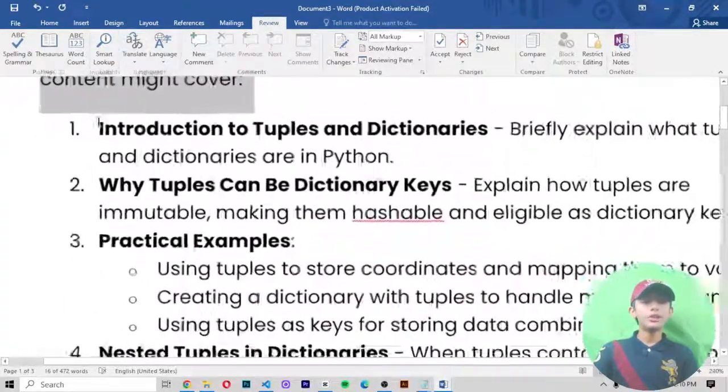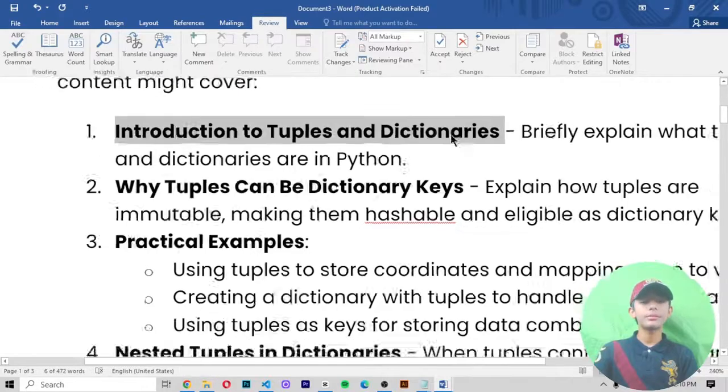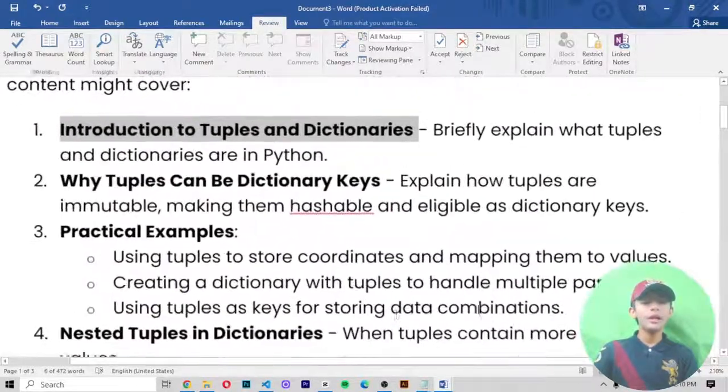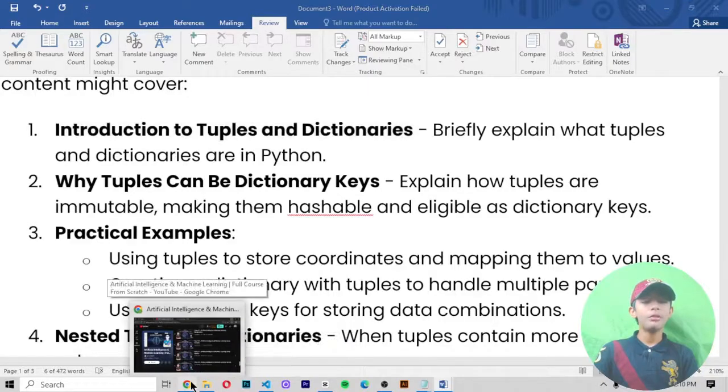First is introduction to tuples and dictionaries. If you don't know what tuples and dictionaries are, I've already made a video on it, and let me show you where you can see it.